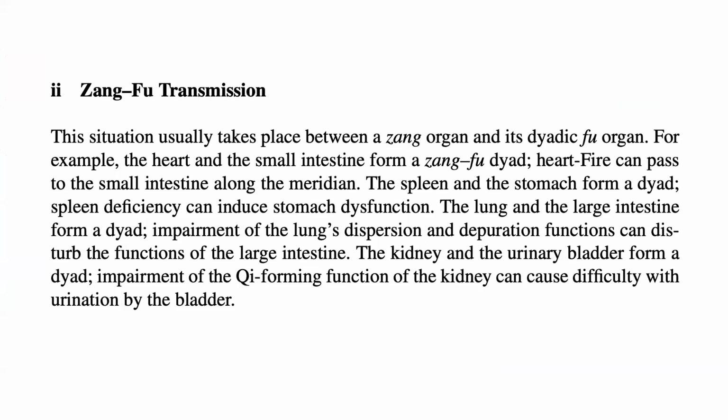The lung and the large intestine form a dyad. Impairment of the lung's dispersion and depuration functions can disturb the functions of the large intestine. The kidney and the urinary bladder form a dyad. Impairment of the qi-forming function of the kidney can cause difficulty with urination by the bladder.